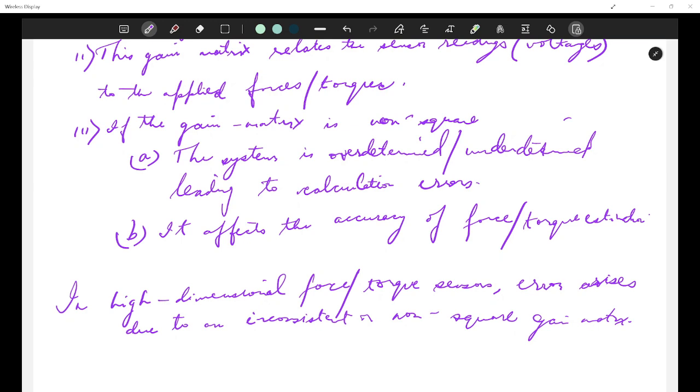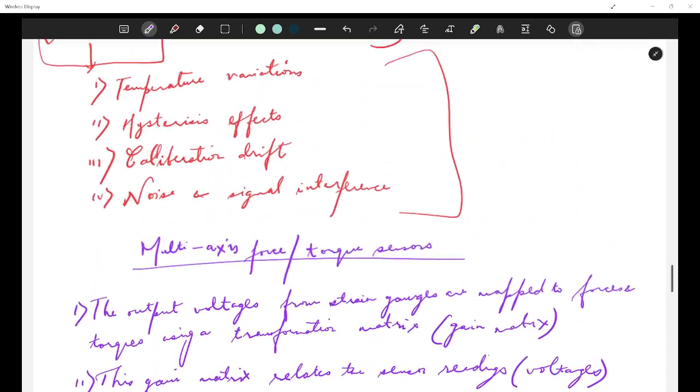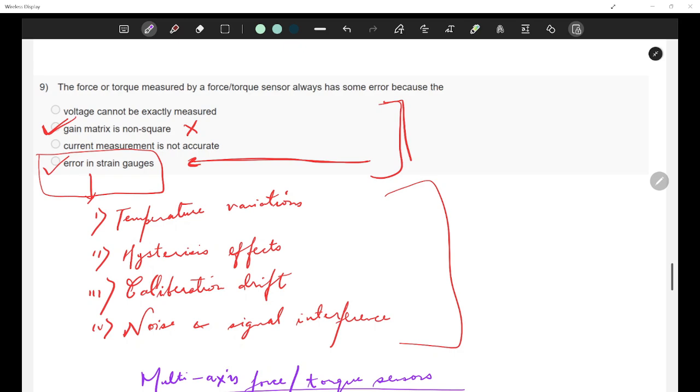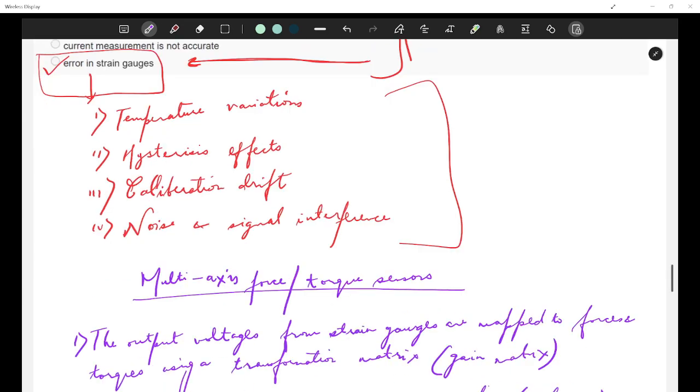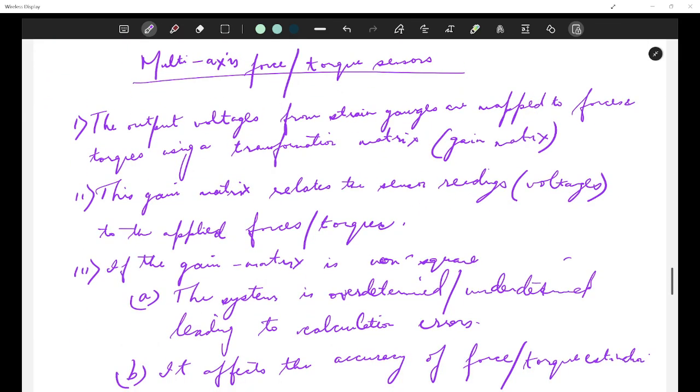In high precision, multi-axis force or torque sensors, the gain matrix issue can indeed be a primary reason for error. So if the context is multi-axis force torque sensor, then gain matrix is non-square is a valid and correct answer. If discussing general force torque sensors, error in strain gauges is a more common cause of error. Okay, so this answer makes sense for complex force torque sensors where the transformation from voltage to force is affected by matrix properties. That is why this is also the correct answer. I hope this makes sense. Let this sink in properly.